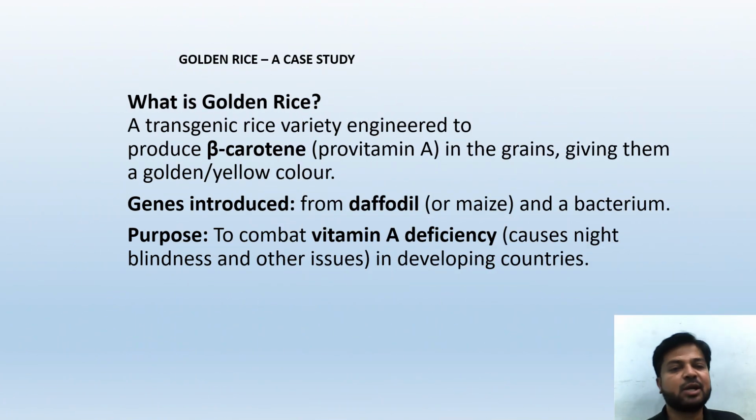What is golden rice? A transgenic rice variety engineered to produce beta carotene, provitamin A, in the grains, giving them a golden yellow color. Genes are introduced from daffodil or maize and a bacterium. The purpose is to combat vitamin A deficiency, which causes night blindness and other issues in developing countries.